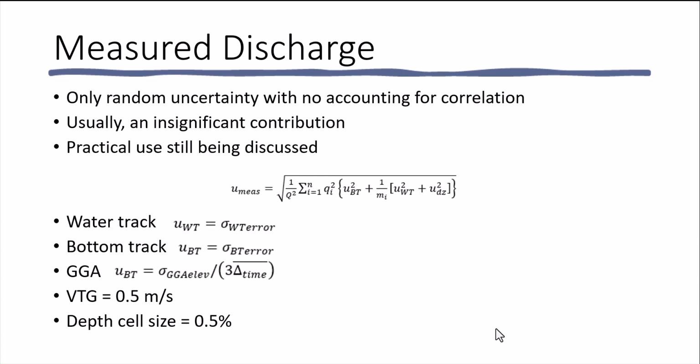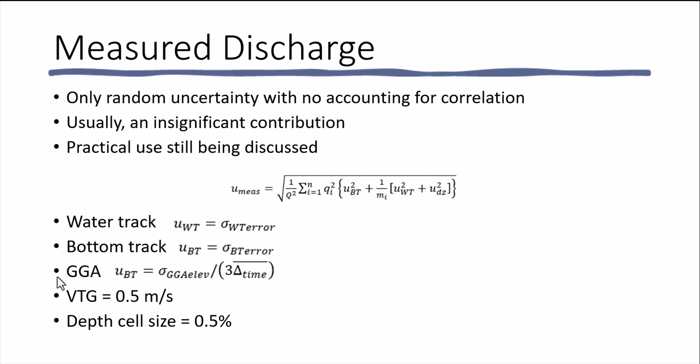Practical use is still being discussed and is estimated from this equation, where the water track uncertainty is estimated to be the standard deviation of the water track error velocity data. The uncertainty of the bottom track is estimated as the standard deviation of the bottom track error velocity.